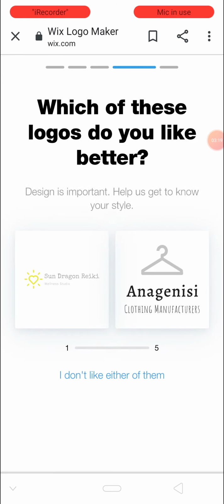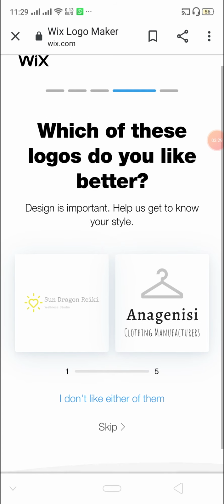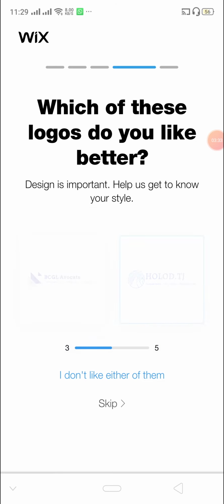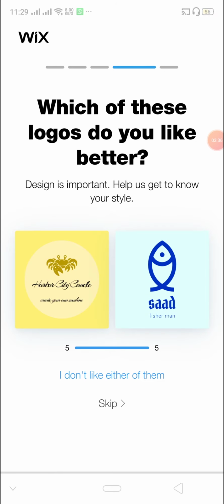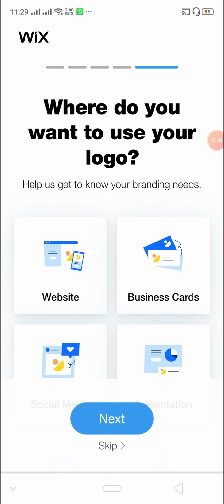After that they will show you some samples. Actually they are doing it just to train the AI that is used in it, to learn what kind of logo you want. So I would just go randomly with this one, this one, this one, and this one. Yeah, then they will ask where you want to use your logo. There are several options.